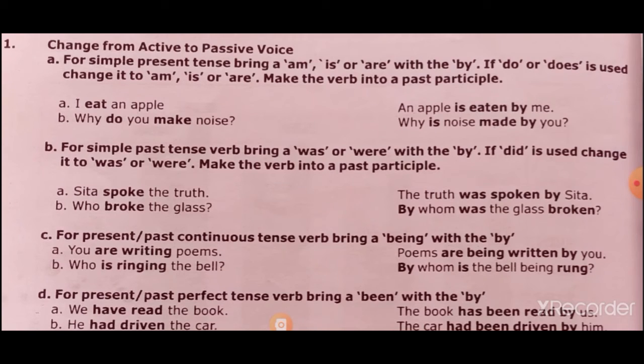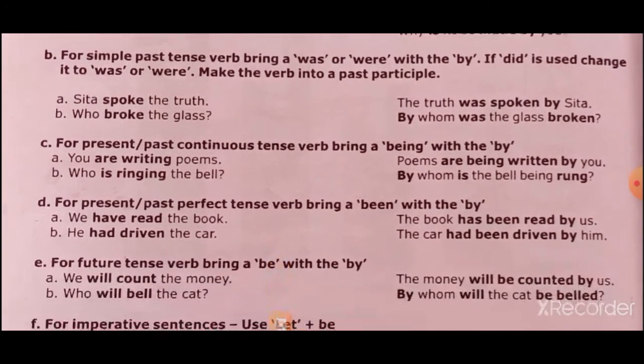By whom, then after that the helping verb because it is present continuous. Then the bell, the subject, which was the object in the active voice. Then after that being, then the past participle form. So let us see further.